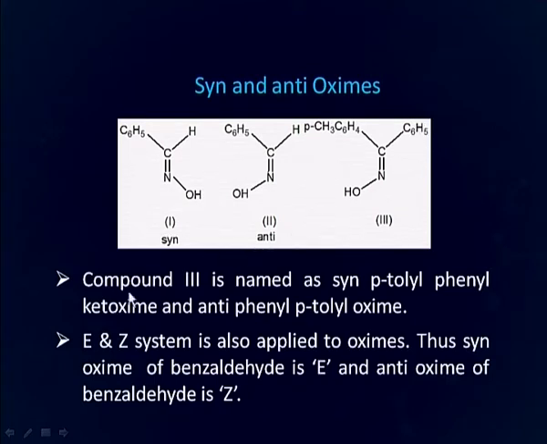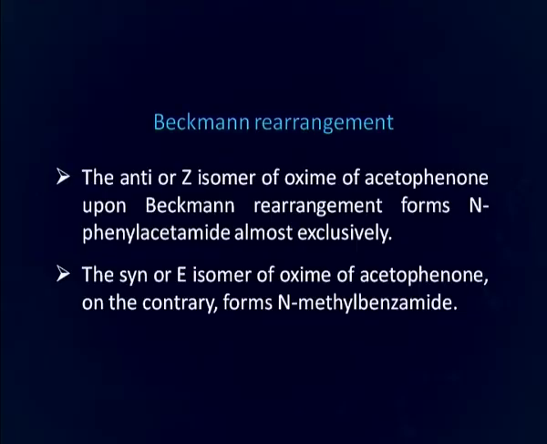Now, the E and Z system is also applied to oximes. The syn oximes of benzaldehyde are classified as E, and the anti oximes of benzaldehyde are named Z isomers. Now, the anti or Z isomer of the oxime of acetophenone upon Beckmann rearrangement forms N-phenyl acetamide almost exclusively, whereas the syn or E isomer of the oxime of acetophenone forms N-methyl benzamide.